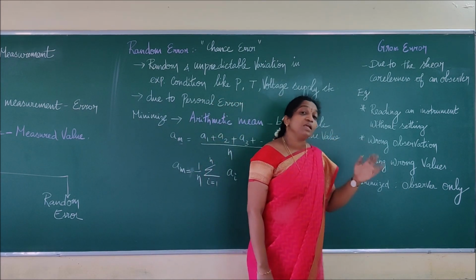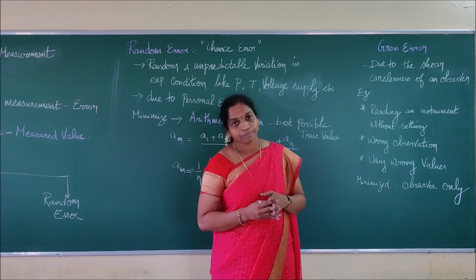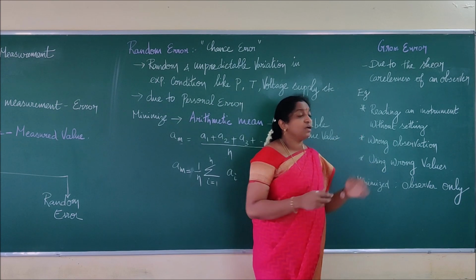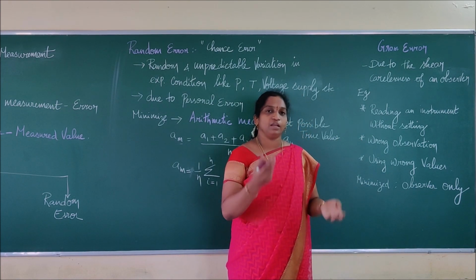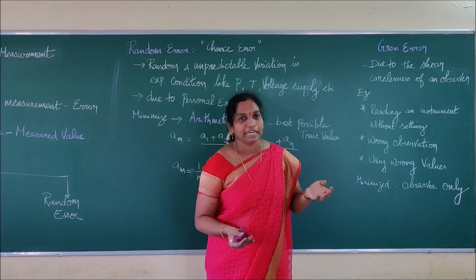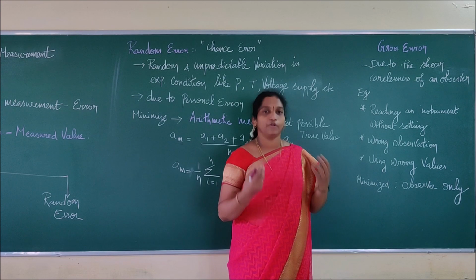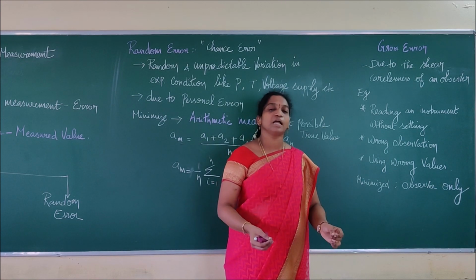So for example, the person is reading an instrument without having a proper setting. We want to take a reading in a balance. If it is not in a balanced condition and I go on taking a reading, the reading will be what? Wrong. So to take a proper reading in a balance, we have to set it in a null position.